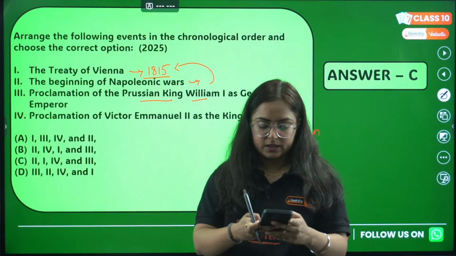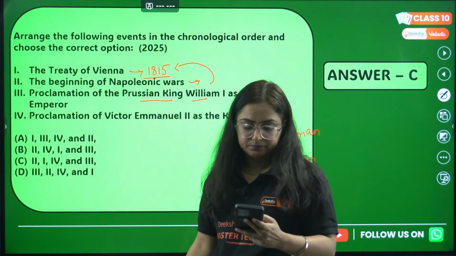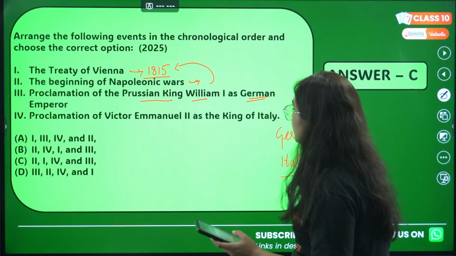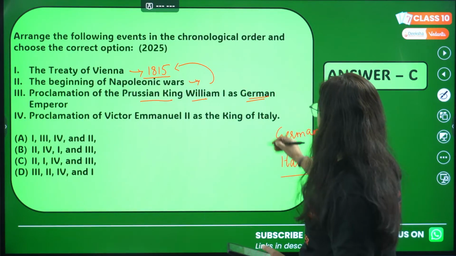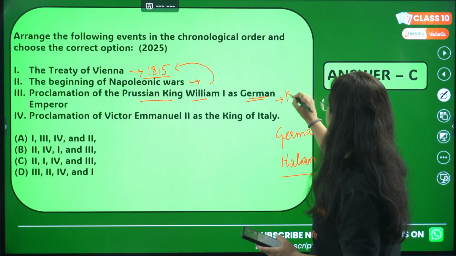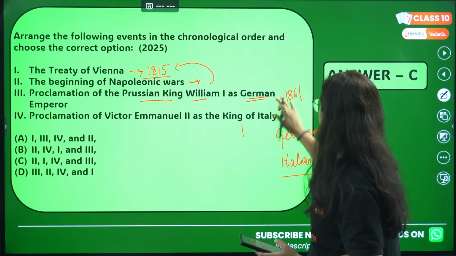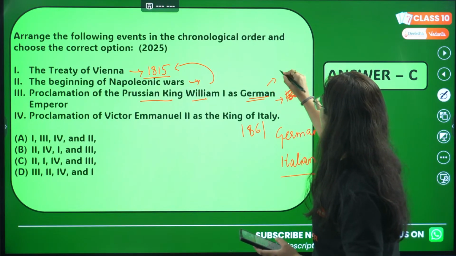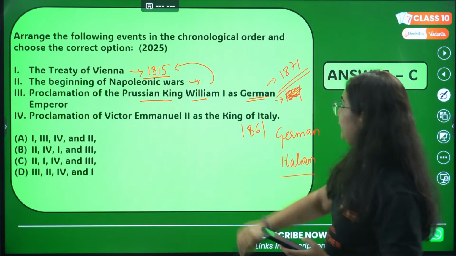Anyone? So my dear students, Italy was unified in the year 1861, and then we can see Germany, that was in the year 1871.